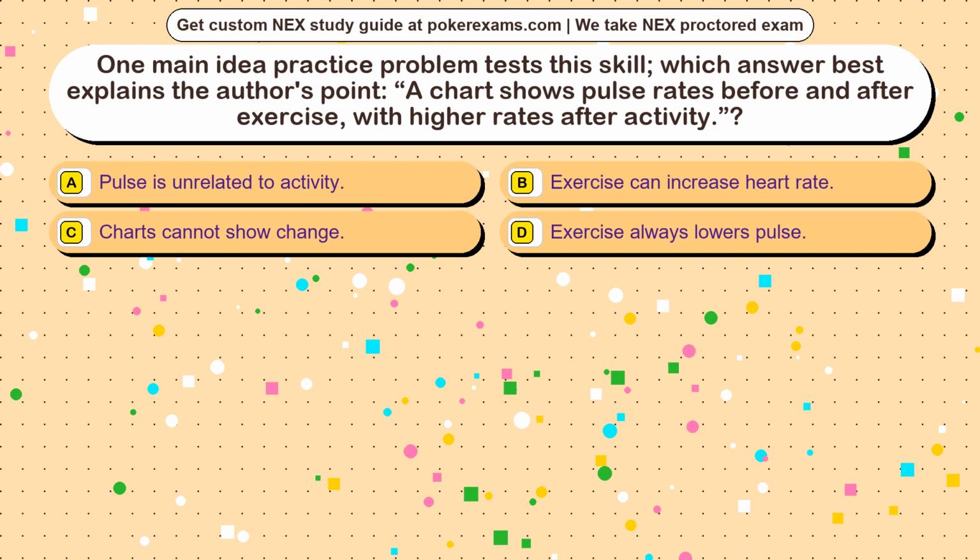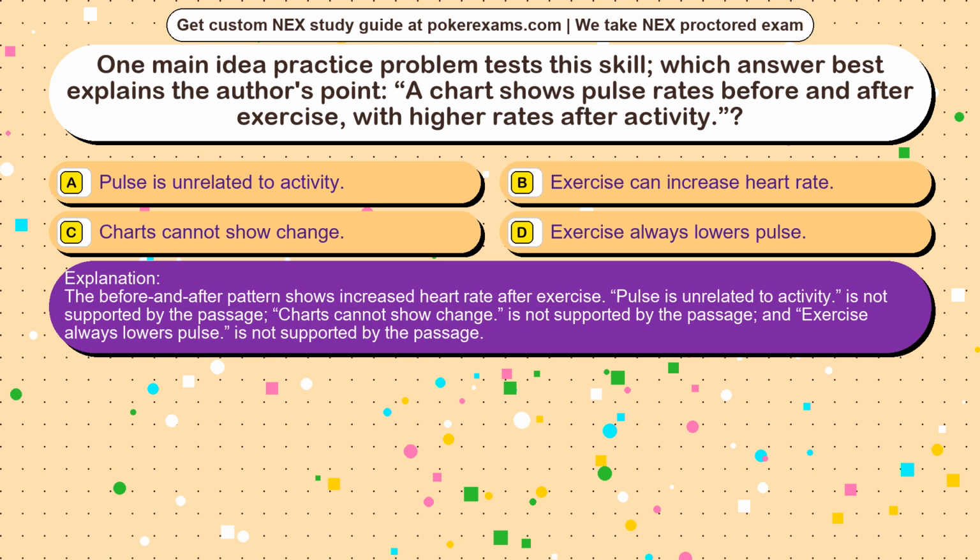The correct answer is option. The before and after pattern shows increased heart rate after exercise. Pulse is unrelated to activity is not supported by the passage, charts cannot show change is not supported by the passage, and exercise always lowers pulse is not supported by the passage.